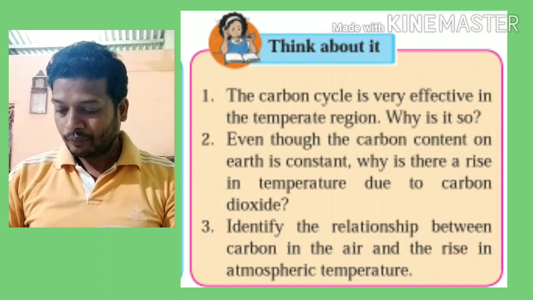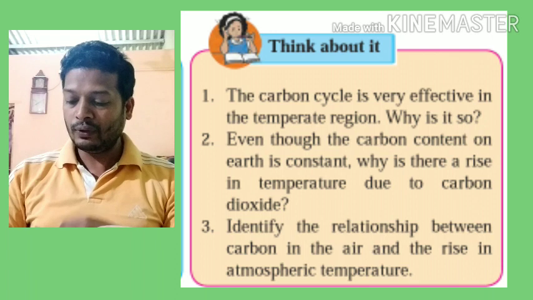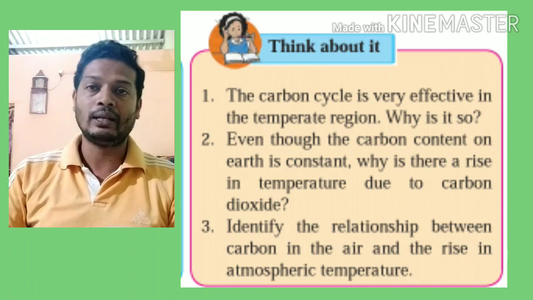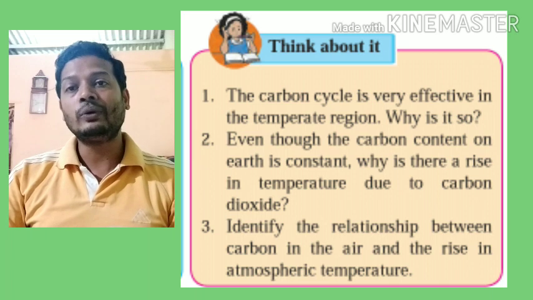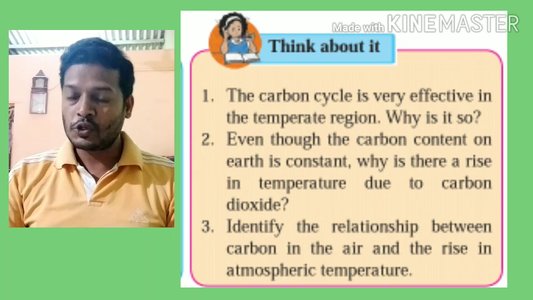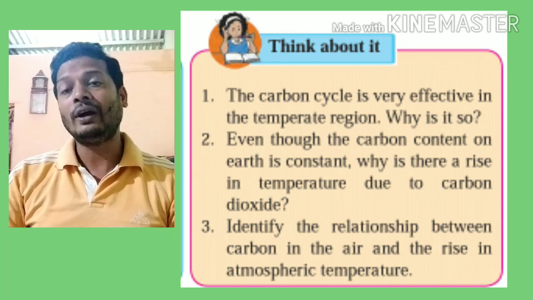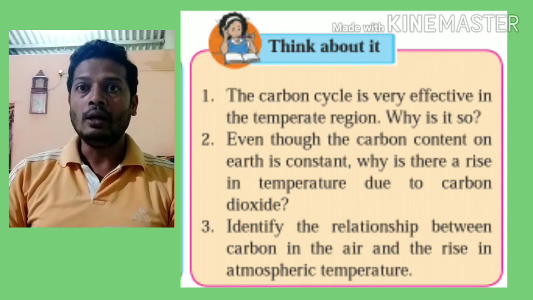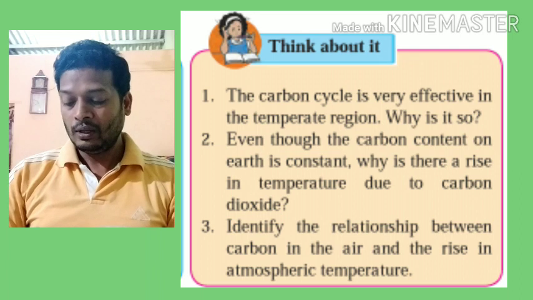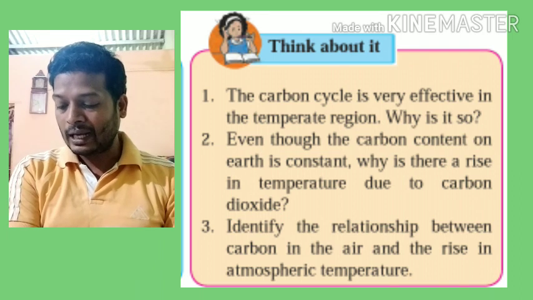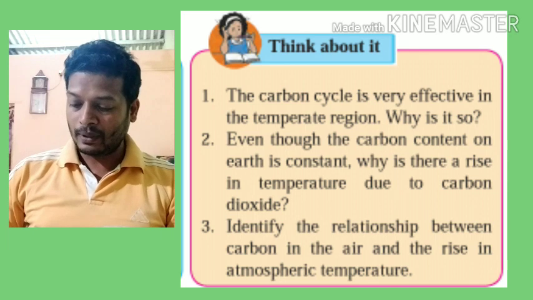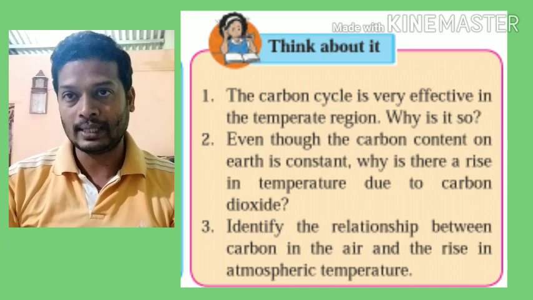Then the second question: even though the carbon content on the earth is constant, we have already studied in previous classes also that all the nutrients on the earth are constant. So the percentage of carbon on earth, percentage of nitrogen, percentage of oxygen, these are all fixed. So that's what they are telling. Even though the carbon content on the earth is constant, why is there a rise in temperature due to carbon dioxide?